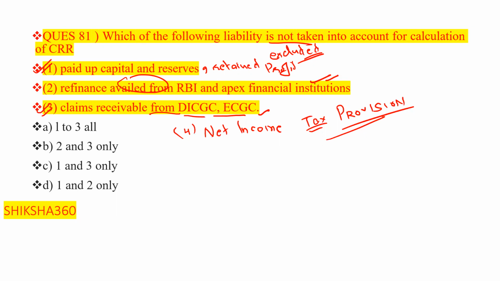So what is the answer here? All are excluded. So for question 81, the answer is option A, that is 1, 2, 3 all.